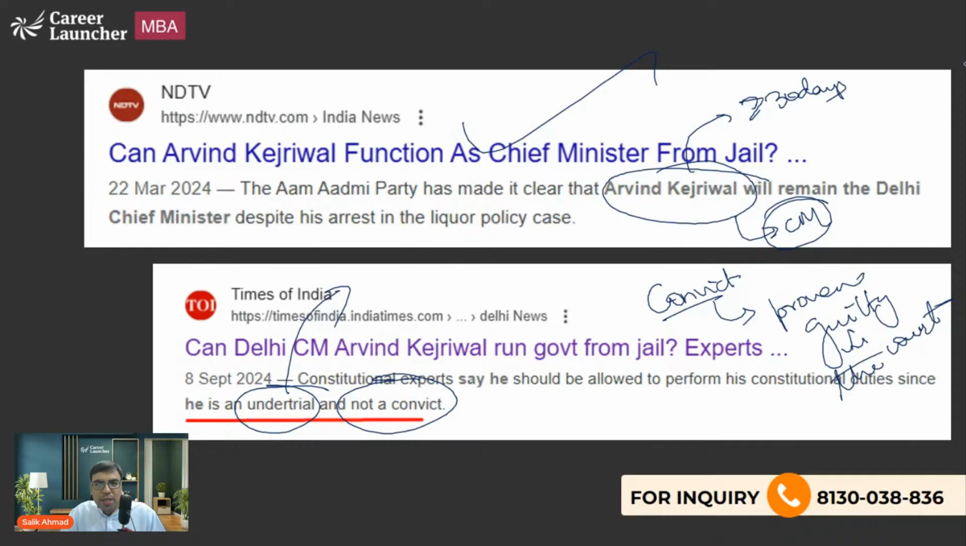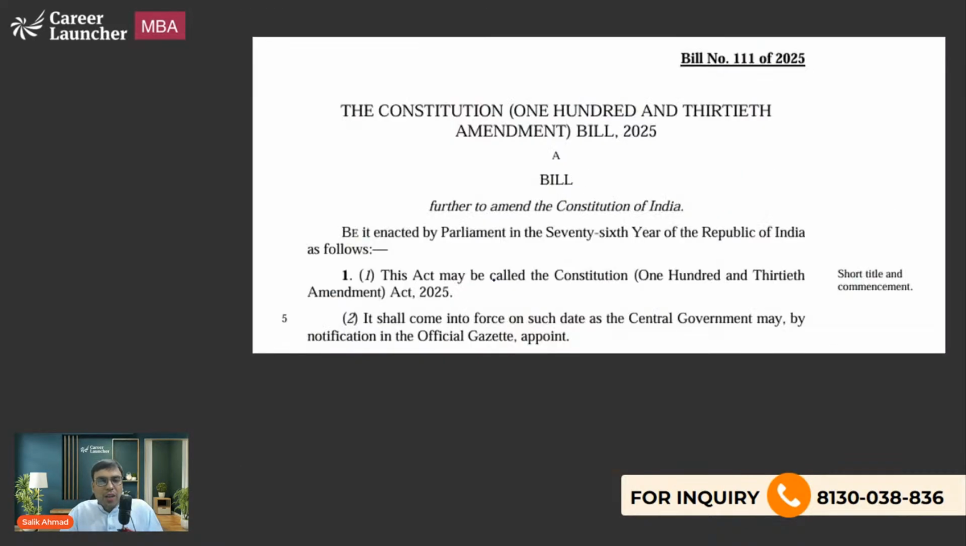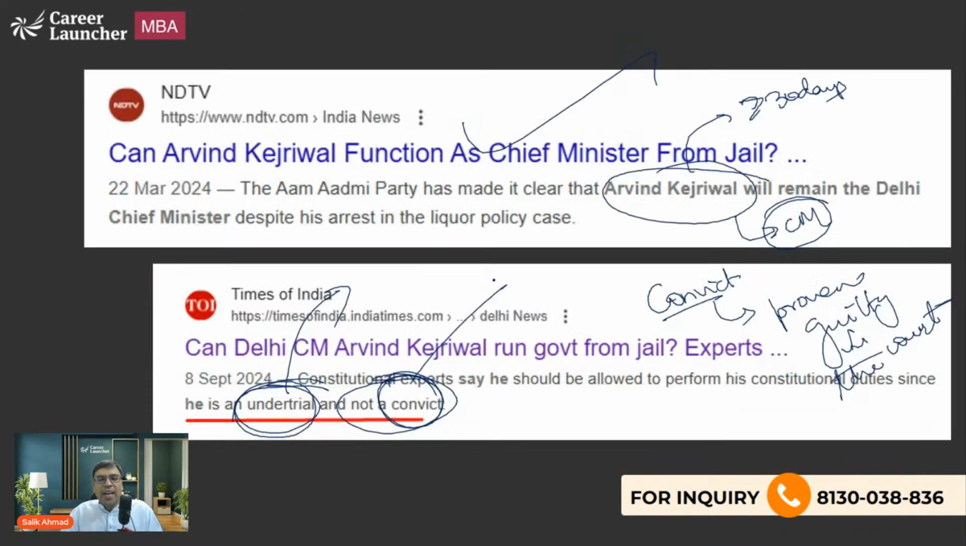He said, I will work as a chief minister even from the jail, because there was no provision to remove an under trial. There is a provision for a convicted person. If a person is found guilty in the court, that's mentioned in the Representation of People's Act. We'll discuss it. That is what you should be knowing about. So we are done with this.